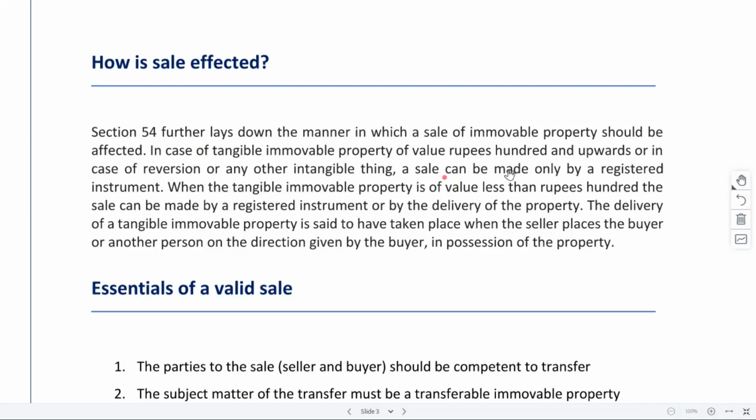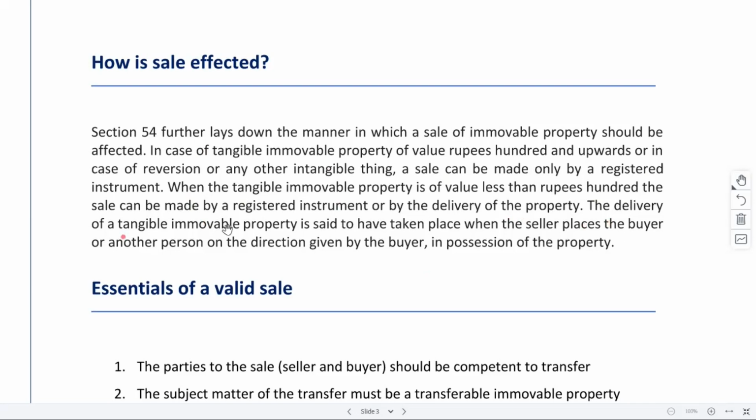thing, a sale can be made only by a registered instrument. Registered instrument is mostly needed only when the tangible immovable property is of value less than ₹100. Then in that case, the parties will decide how they want to proceed with it. They may either get the instrument registered, or simply by way of delivery of the property also the transaction would take place. Basically, option is given to the parties in that case.